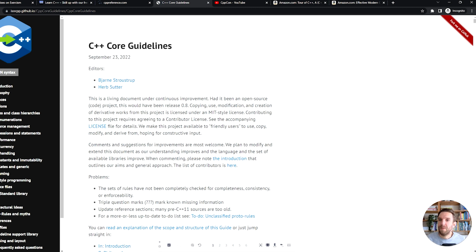Then there is the isocpp.github.io/cppcoreguidelines website. It's quite a mouthful, but this is basically a document that contains guidance on how to write proper modern C++. So this is really recommended if you want to know the idiomatic way in which you write C++ code, and there's a lot of guidance here on concurrency and resource management and just a lot of goodness here that you can use.